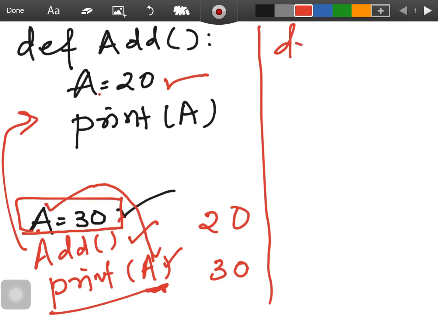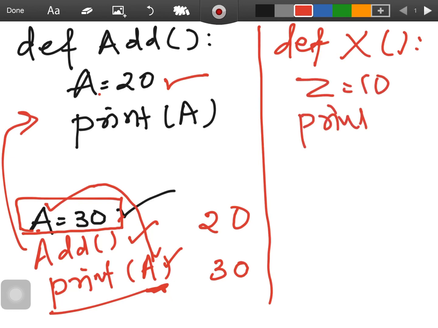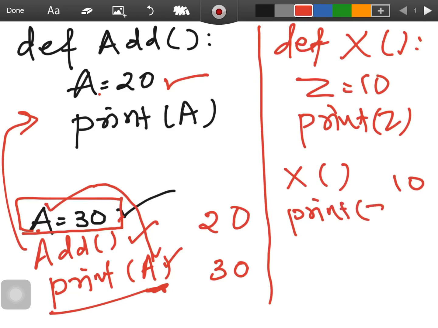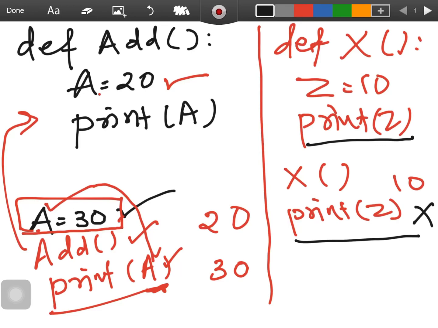Let's take another example. I'm defining function x. Here I'm defining z is equal to 10 and then print z. Now I'm calling this function x, so as I call it, the value of z will be displayed as 10. Now if I write print z here, same way as inside, this is invalid because this z is valid inside the function only.